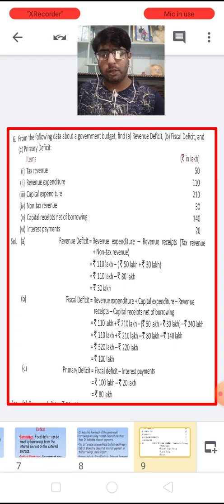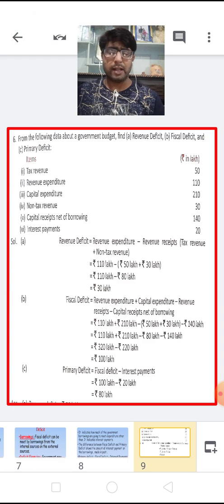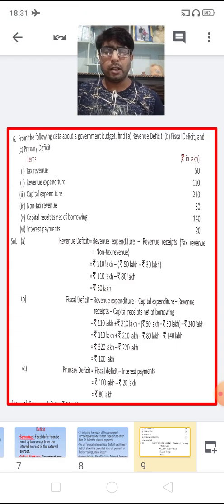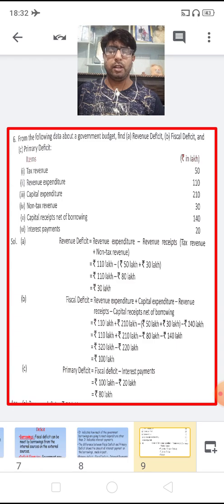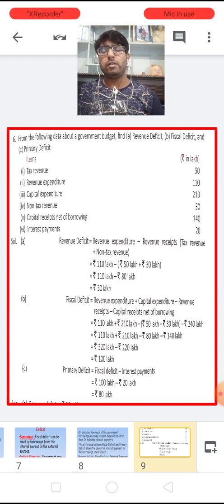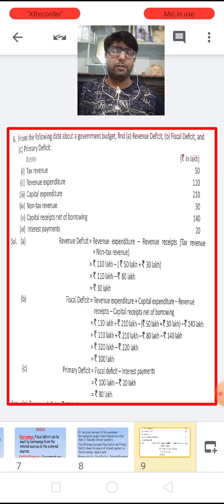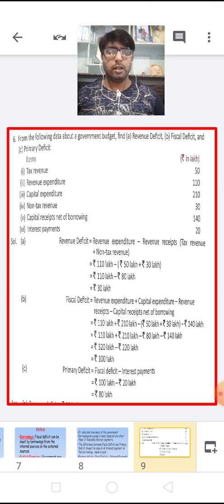The government has generated 50 lakhs through tax and 30 from non-tax revenue, so the total revenue becomes 80, but the expenditure is 110. So the revenue deficit is 110 minus 80, that is 30 lakhs.